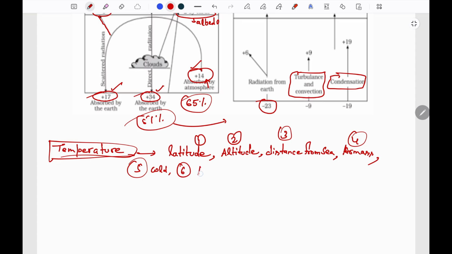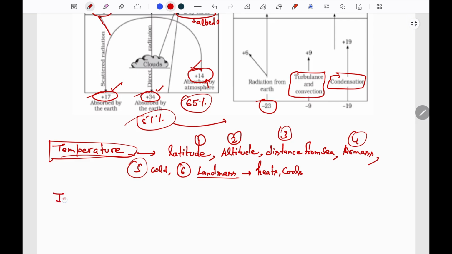Next one is presence of land mass. The land heats faster and cools down faster. That is, water takes time to heat up and also to cool down.